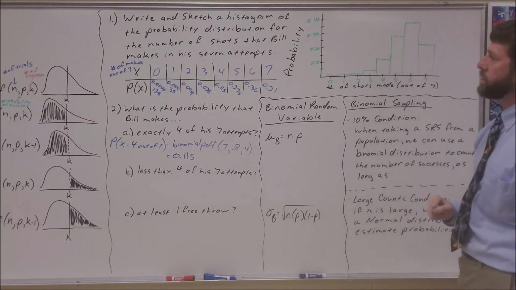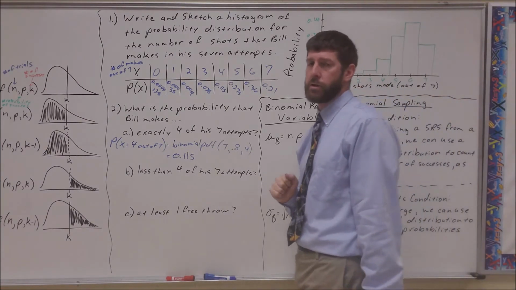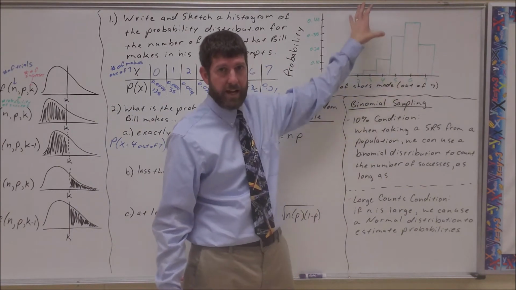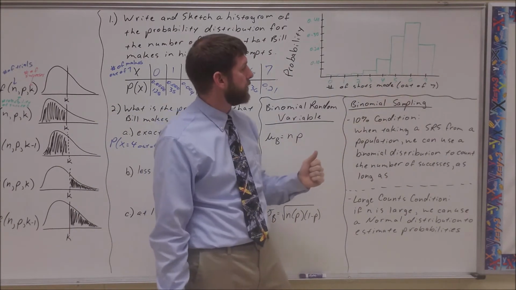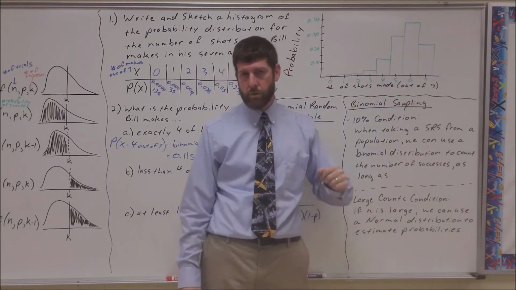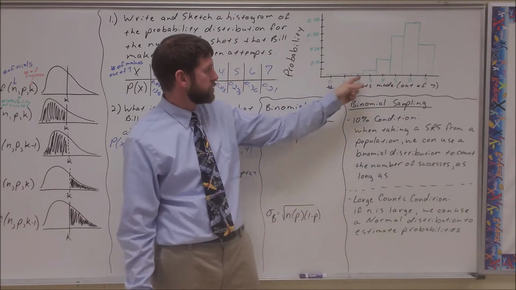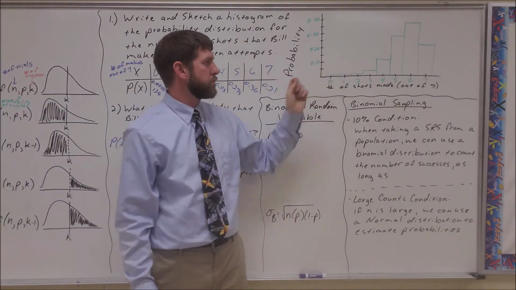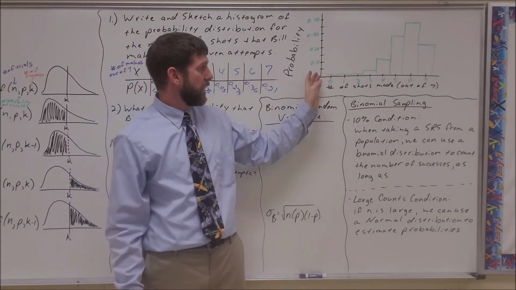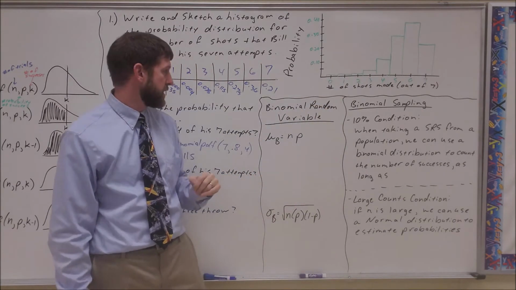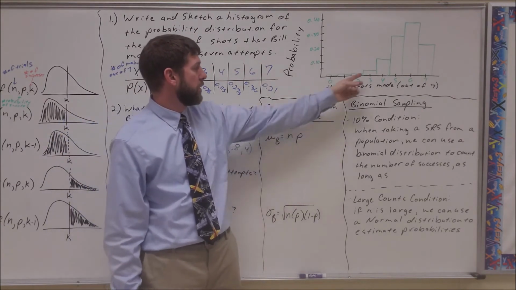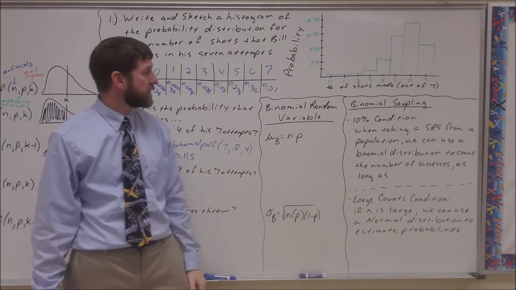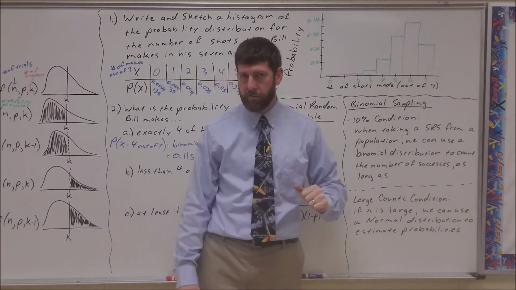We see the peak is over on the right. That should be intuitive: his highest probability is that he's going to make 5, 6, or 7 shots. There's almost no chance that he makes 0, 1, 2, or 3 shots. By the time you get to 3 makes, there's only about a 3% chance of that happening. So he's most likely to make 5, 6, 7 shots.